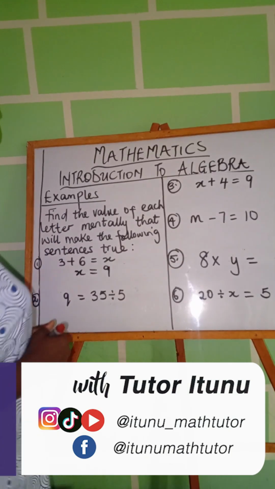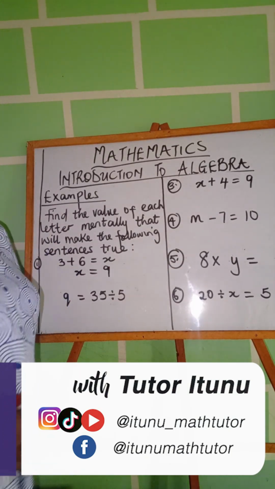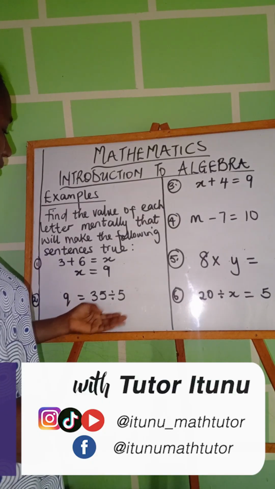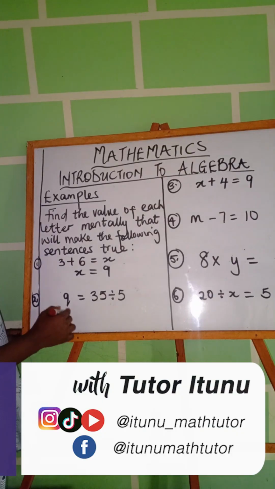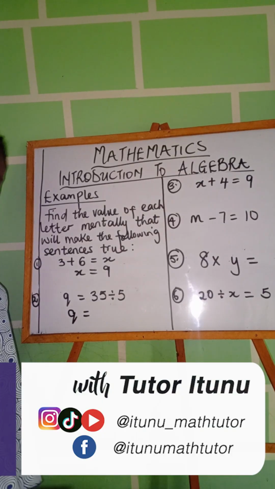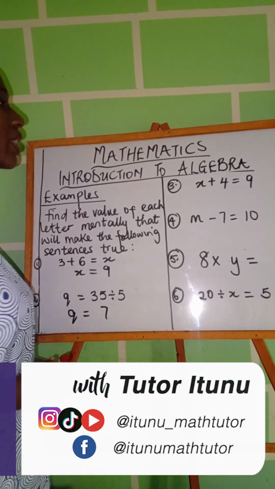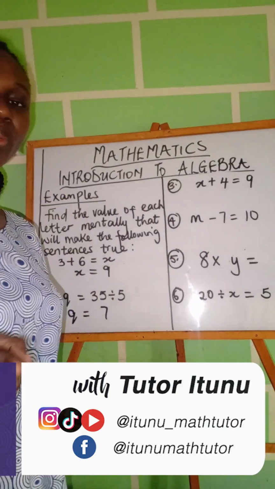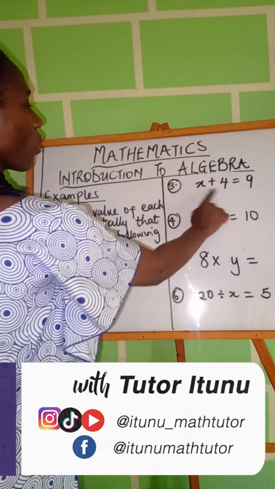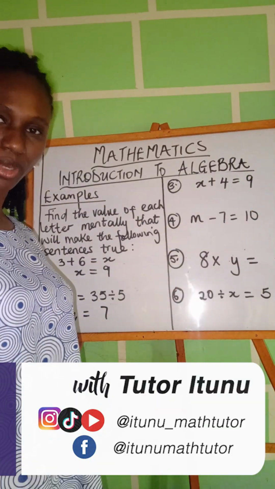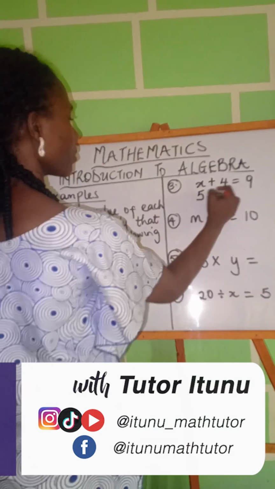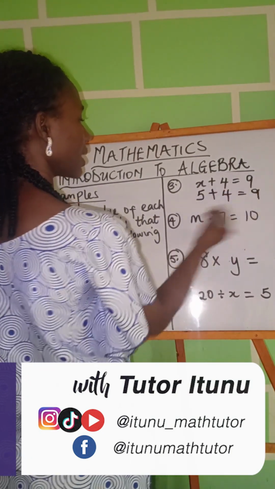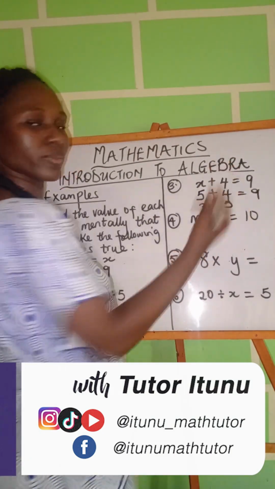Now, number 2, you have q is equal to 35 divided by 5. So what is 35 divided by 5? That means q is equal to 7. All right, so number 3, you have x plus 5 is equal to 9. What will you add to 4 that will give you 9? What is that number? We know that it's 5, isn't it? That means x, that's 5 plus 4 is equal to 9. That means our x is equal to 5, right?